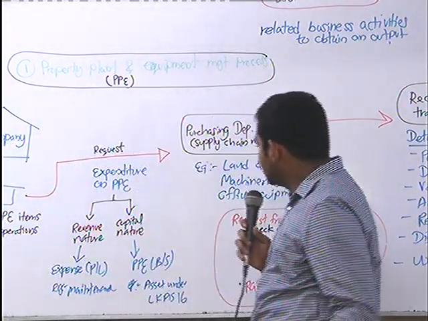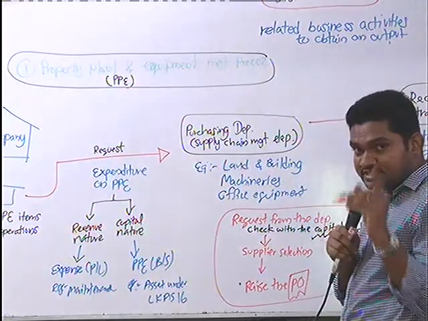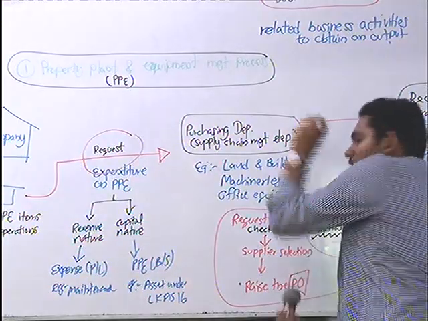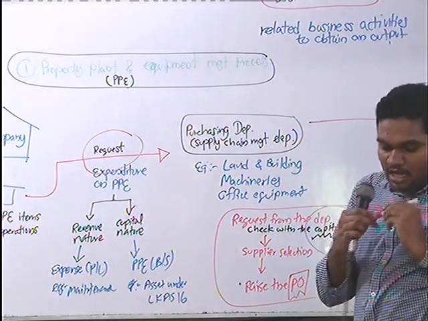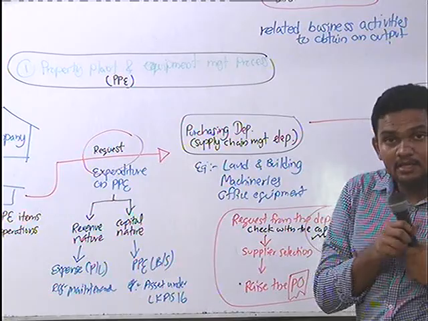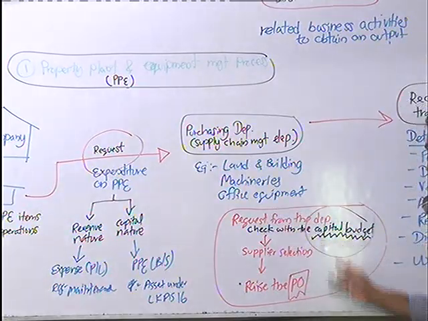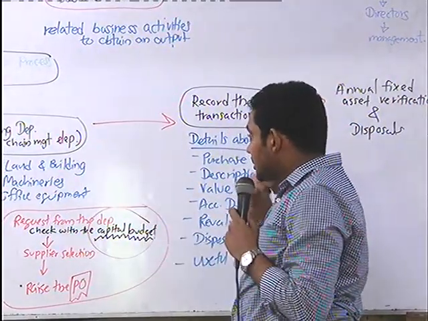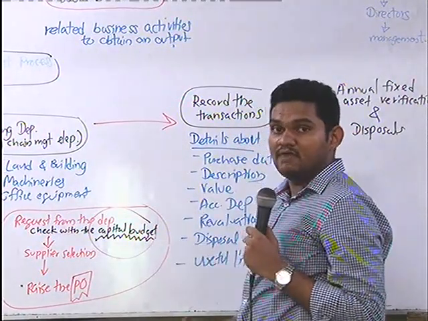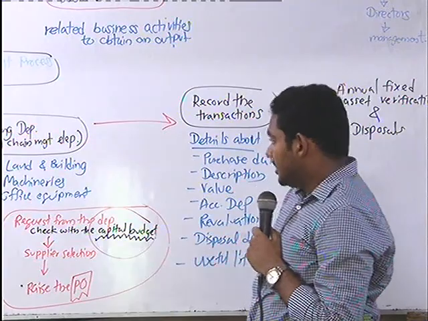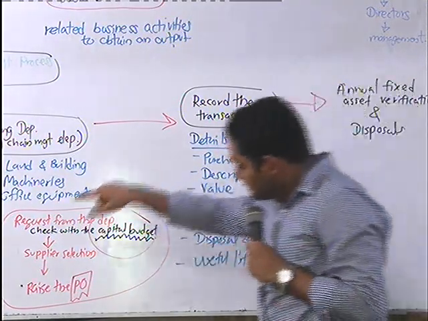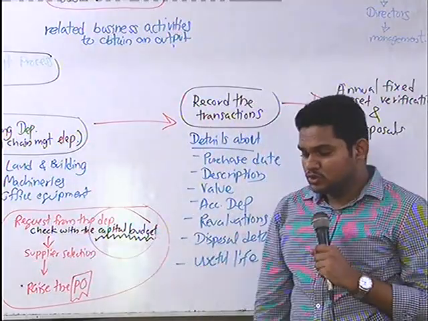So based on the request, after receiving the request to purchase, you have to cross check it with the capital budget. After comparing it with the capital budget, you can go to supplier selection.